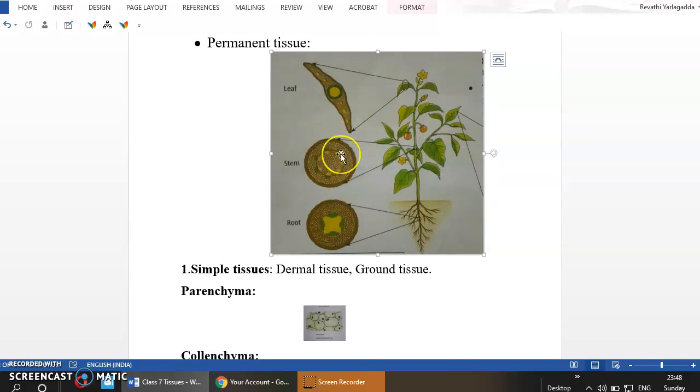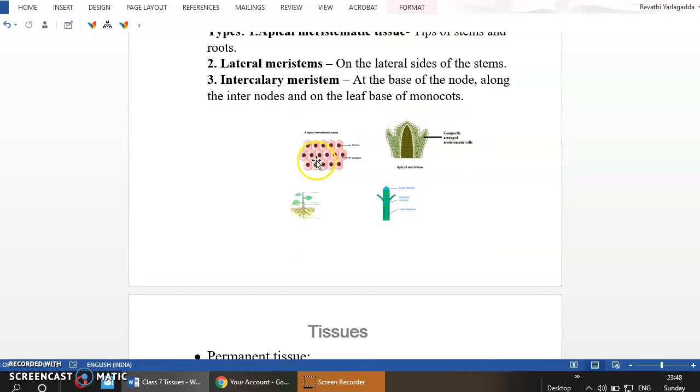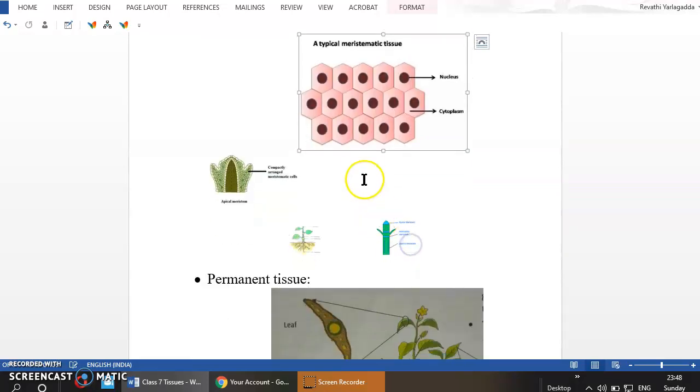The nucleus, if present, is located at the periphery of the cell. It means that the nucleus is not present at the center of the cell. If you recall the meristematic tissue, we have seen in some of the meristematic cells the position of the nucleus is exactly at the center.